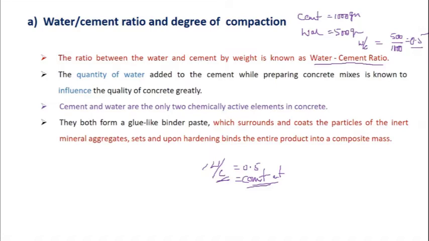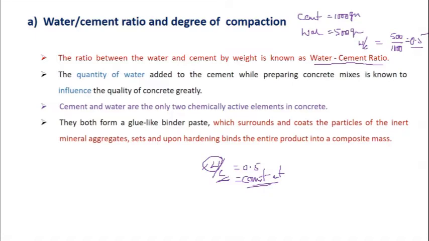So change in the quantity of a single quantity with respect to the other quantity leads to the change in water by cement ratio. If both of them change in the same percentage, water by cement ratio is going to be constant. And this water by cement ratio influences the properties of concrete. The reason behind this is simple.